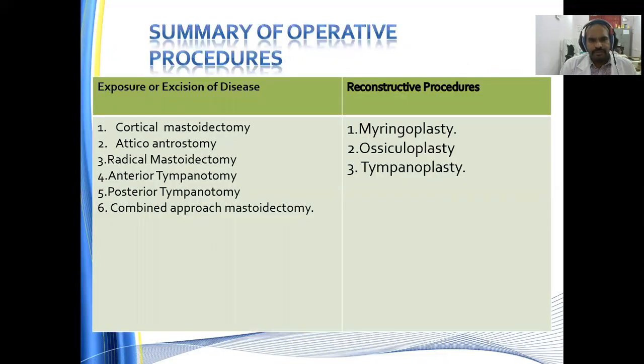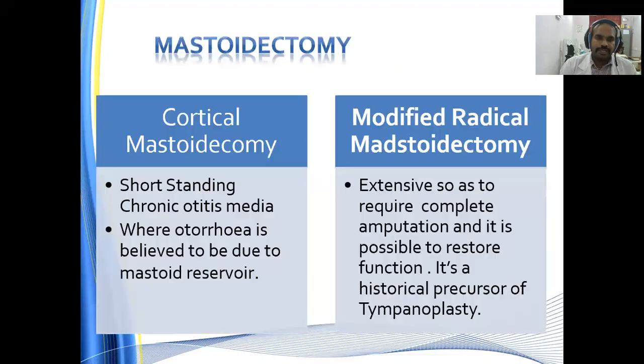Summary of the operative procedures: we have cortical mastoidectomy, radical mastoidectomy, anterior tympanotomy, posterior tympanotomy, and combined approach mastoidectomy. Whereas on the reconstructive side, we have myringoplasty, ossiculoplasty, and tympanoplasty. Cortical mastoidectomy is for long-standing chronic otitis media cases where otorrhea is believed to be due to a mastoid reservoir. Whereas in the case of modified radical mastoidectomy, it is extensive so as to require complete amputation, and it is possible to restore the function. It's a historical precursor of the tympanoplasty.